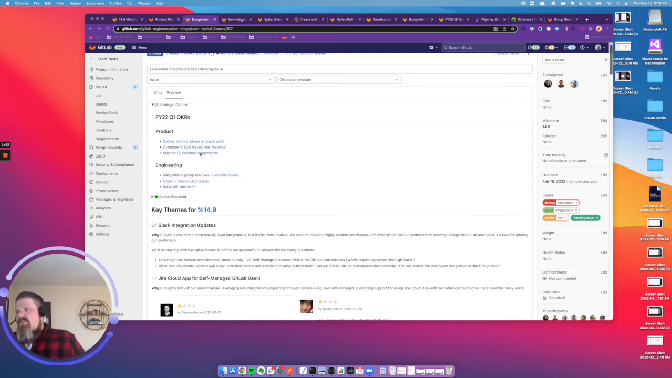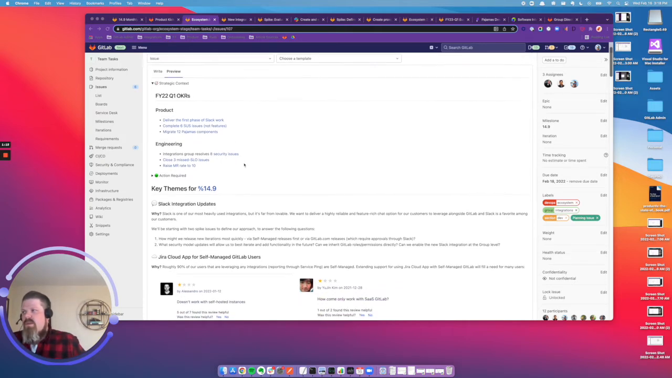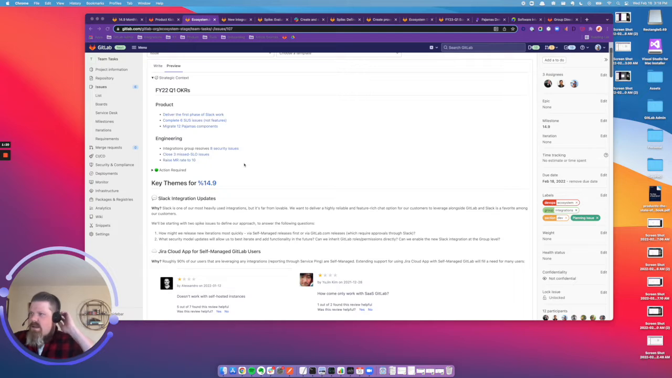We also have some improvements that will be related to our sister group, the foundations team under the ecosystem stage, where we'll be migrating Pajamas components, improving the Pajamas design system. On the engineering side, you'll see a few more of the technical security related issues that we're covering. So we have a few remaining issues that are high priority security issues. We're wrapping up a few missed SLO issues, and we want to raise the MR rate to 10.